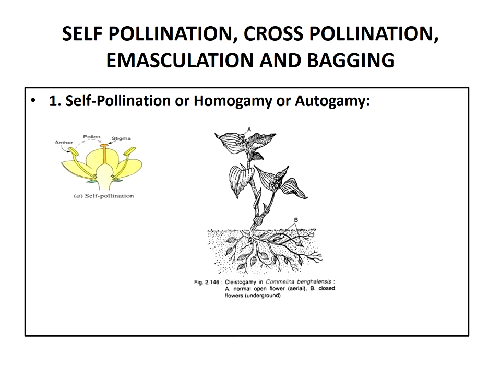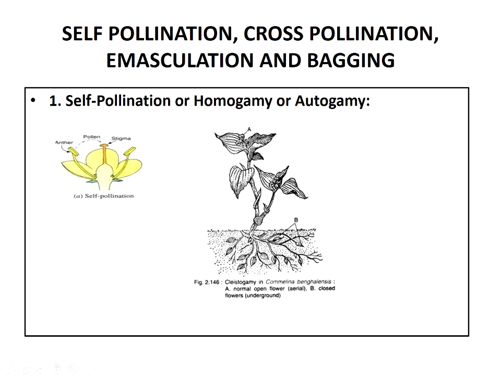So here in self-pollination or homogamy, the anther of a plant, which consists of the pollen grains, sits on the stigma of the same flower.